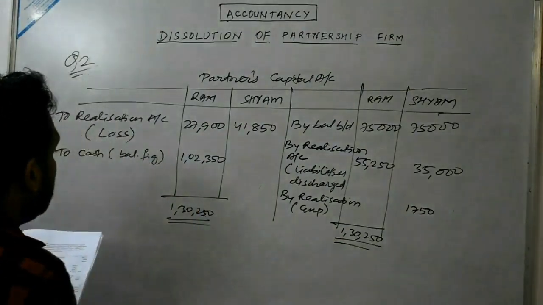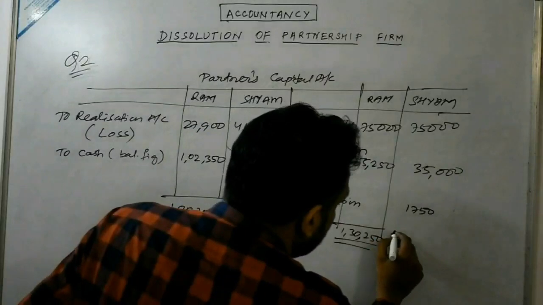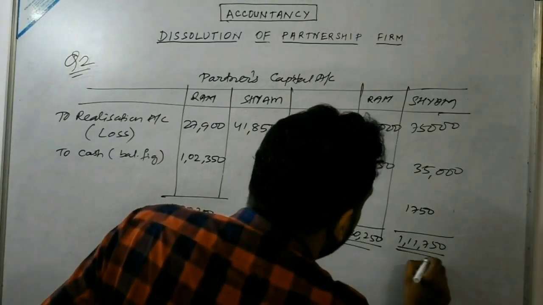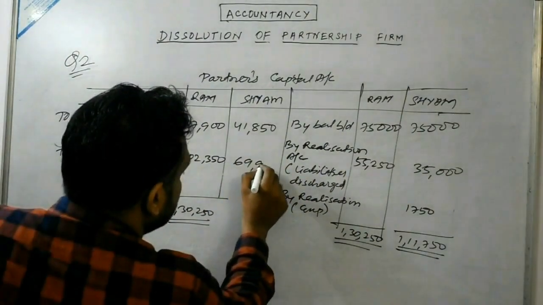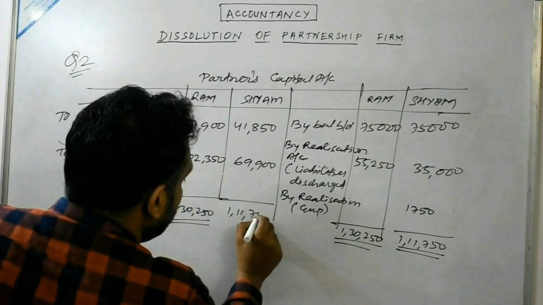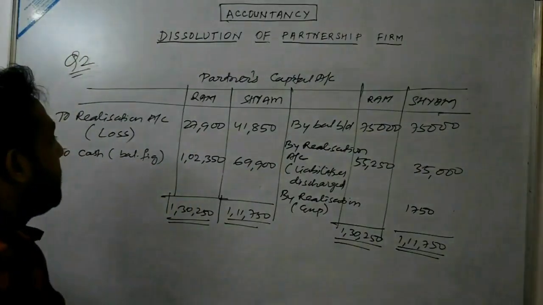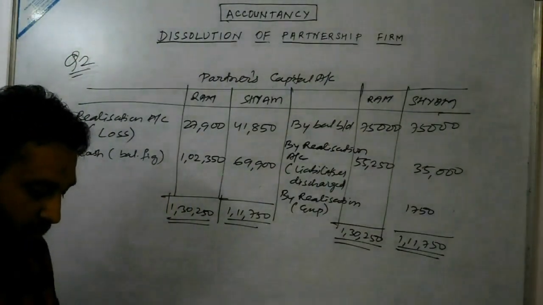So this is your final cash payment. And for Syam we will get the total 1,11,750 minus 41,850. This will be 69,900. So this is the cash which we are required to pay to the partners. So this is how we are required to prepare partners capital account.